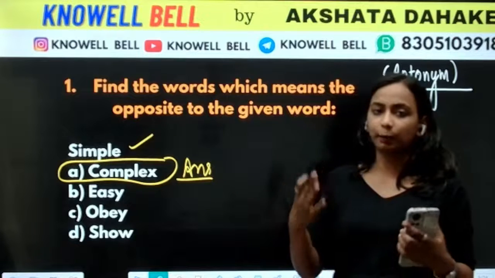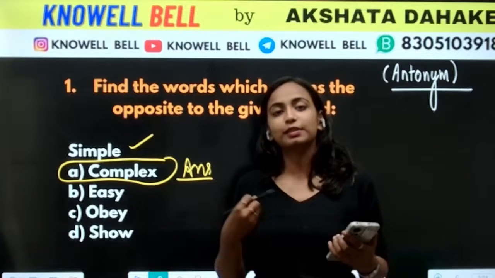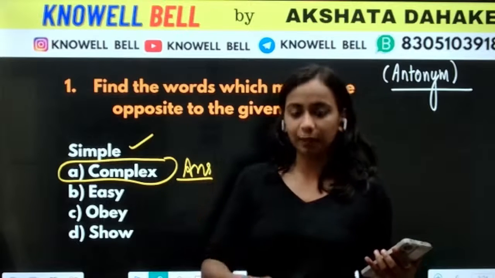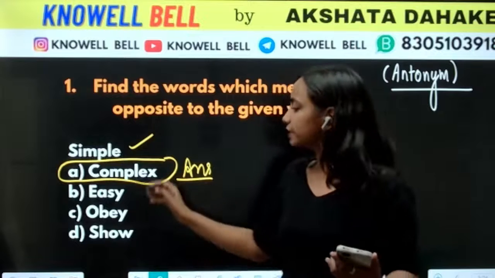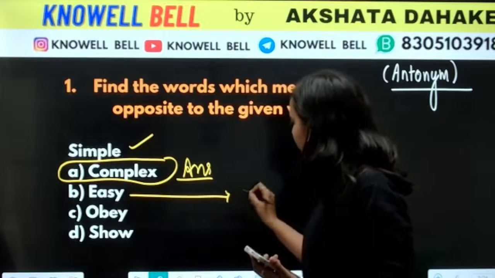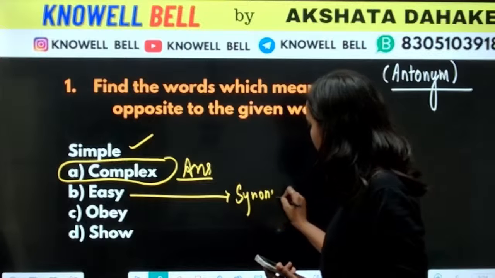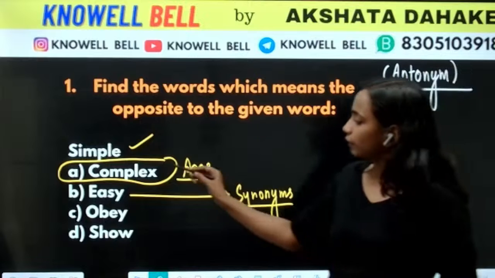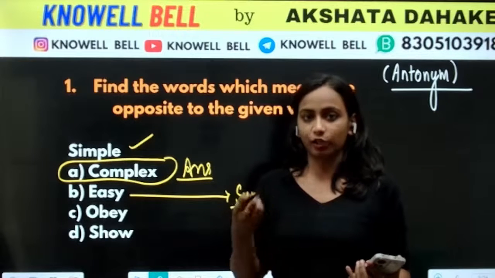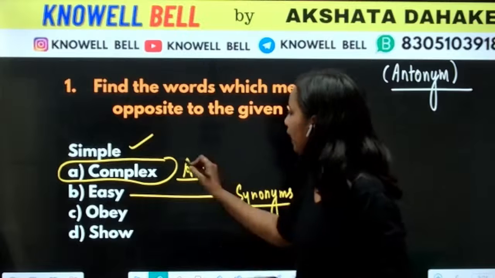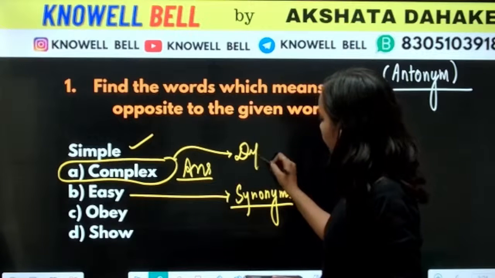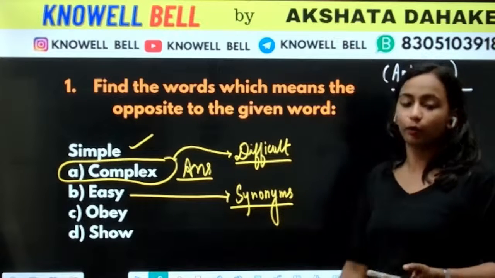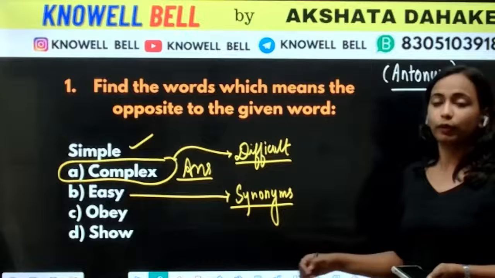Anything that can be done in a very easy way, we'll call it simple. Like this question is very simple. Easy and simple are synonymous to one another. And then we have complex. Complex in Hindi is called jatil. Something that is difficult, anything that is difficult, we will be calling it complex. So simple.